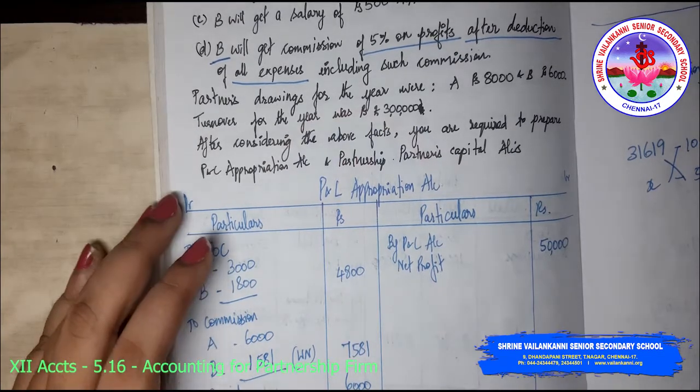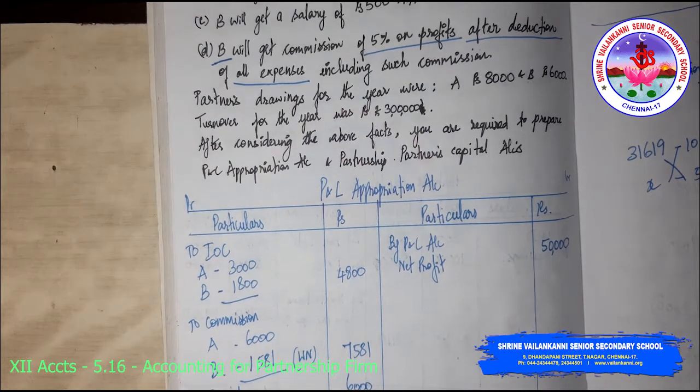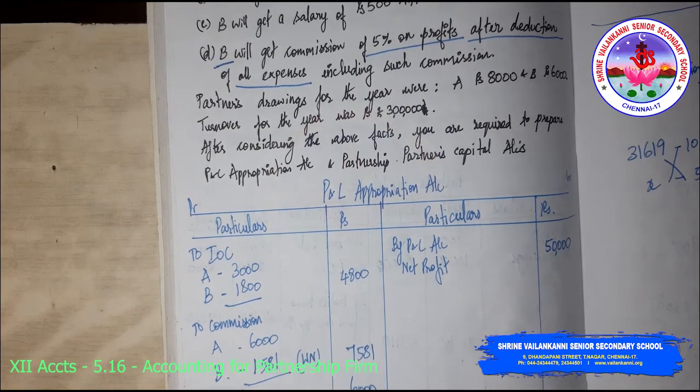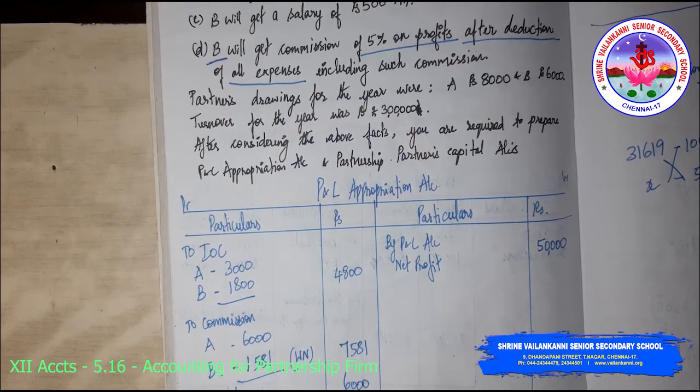I will know what my profits available are. Profits available is 31,619. So 31,619 is the total profits available.